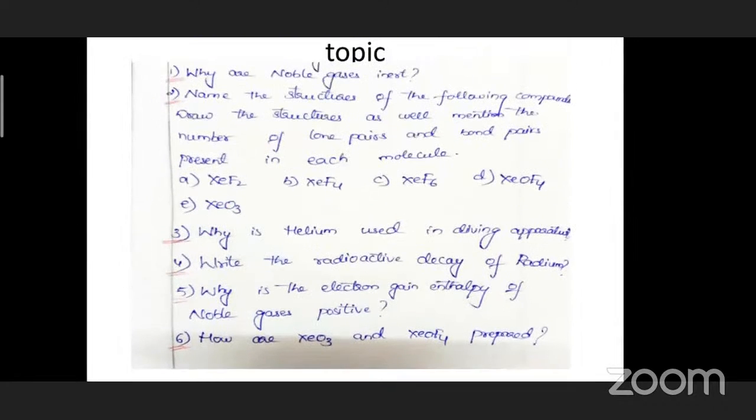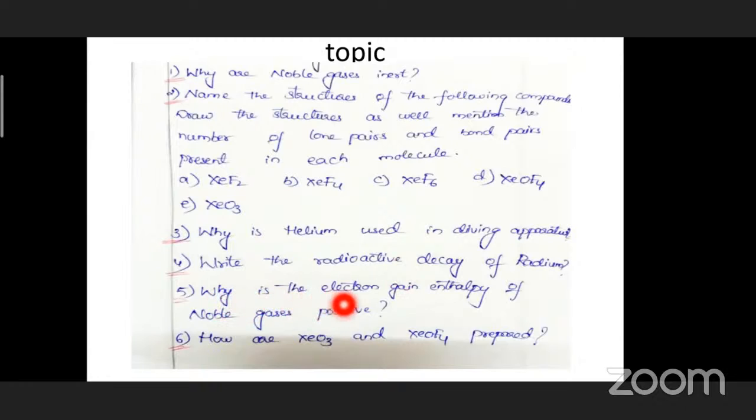We have discussed this one. Next question you see. Why is helium used in diving apparatus? Because of its low solubility in the blood, helium is used as the diluent. Next question, write the radioactive decay of radium. We know that radium disintegrates to give radon, whose atomic number is 86 and mass number is 222, and helium. That is the reaction.